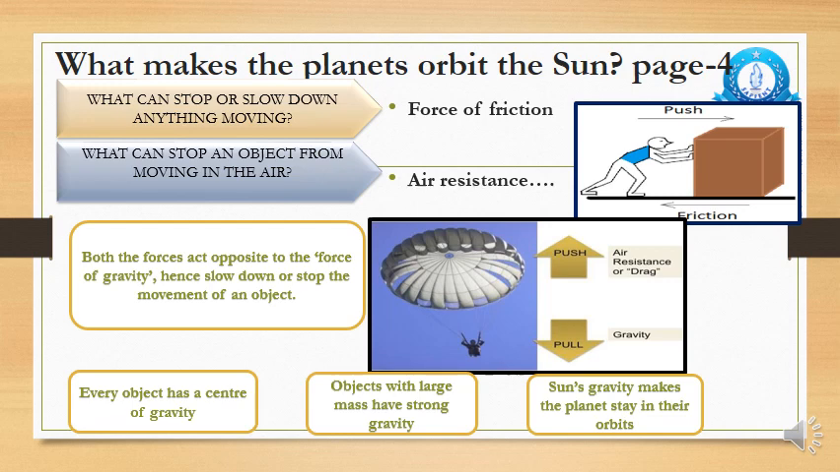Let's move on and see that if there is air resistance in the space, then why don't the planets stop? Why do they keep on moving? Okay, so let's talk about that as well. Right now we have just studied that it is because of the sun's gravity that the planets are continuously orbiting the sun, and they are staying in their orbits. Why are they staying in their orbits? Because of the gravitational pull of the sun. Remember this thing.